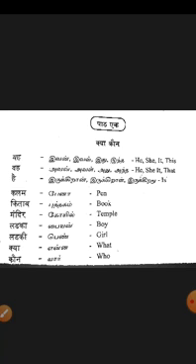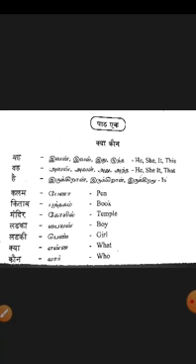Indicative means we should show something and we say some details about the thing, about any noun. It may be a person, it may be a thing. We tell some details about the thing. In Hindi, how to write a present indicative sentence? So now we are going to learn about it.